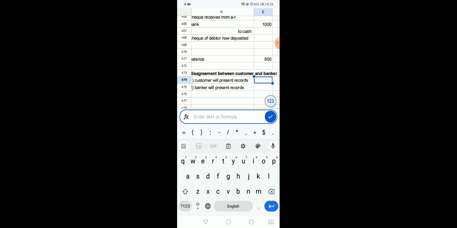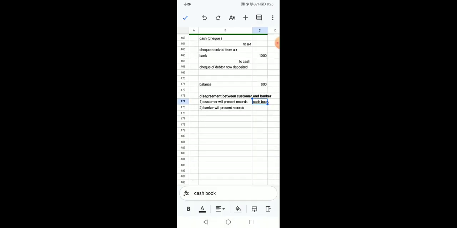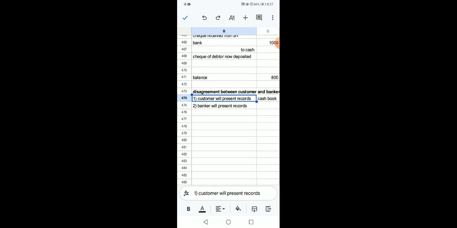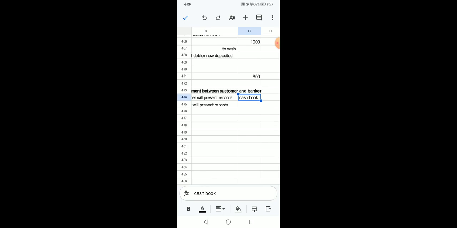Achha, when customer will present records, what will he show? The book in which he had entered all the transactions related to the bank. We all know that book is called cash book, and we have made this cash book too, and in the previous chapter we solved 8-9 questions of cash book. Now it is understood that the customer will also present the records and will present the cash book where all the transactions related to the bank have been entered, have been recorded, and this could be the proof why he should have 1000 rupees in his bank account.